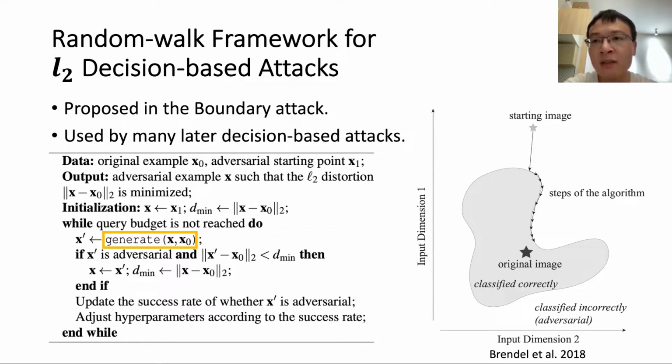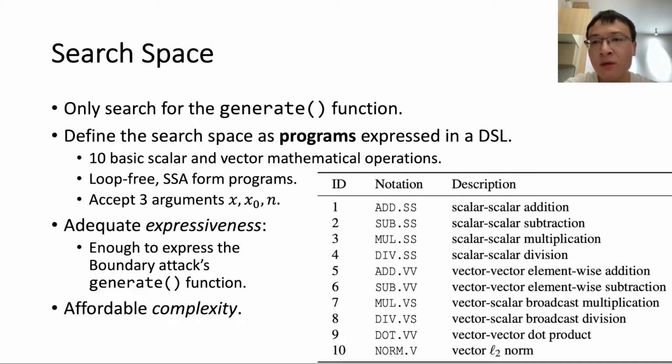If it is not adversarial, then try again. The generate function accepts two arguments, the best adversarial example x we currently found and the original image x0. Based on the random walk framework, we can only search for the generate function. Designing the search space is to trade off between expressiveness and complexity.